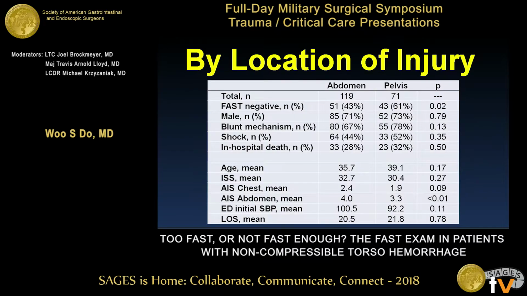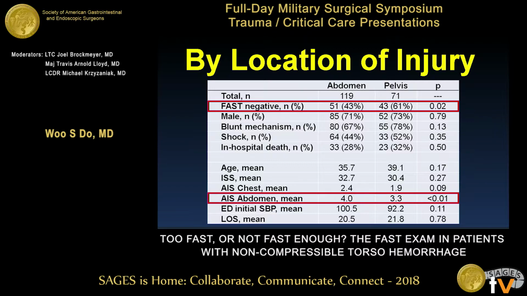When we stratified the patients by their location of the injury, so the cavity in which the blood vessel was disrupted, we saw that there were no significant differences across multiple areas. On average, the patient that we saw was a 35-year-old male that had a blunt mechanism injury, came in with shock, had an ISS of low 30s, AIS score in the 2s to 4s, and went on to have an in-hospital mortality rate of about 28 to 32%.